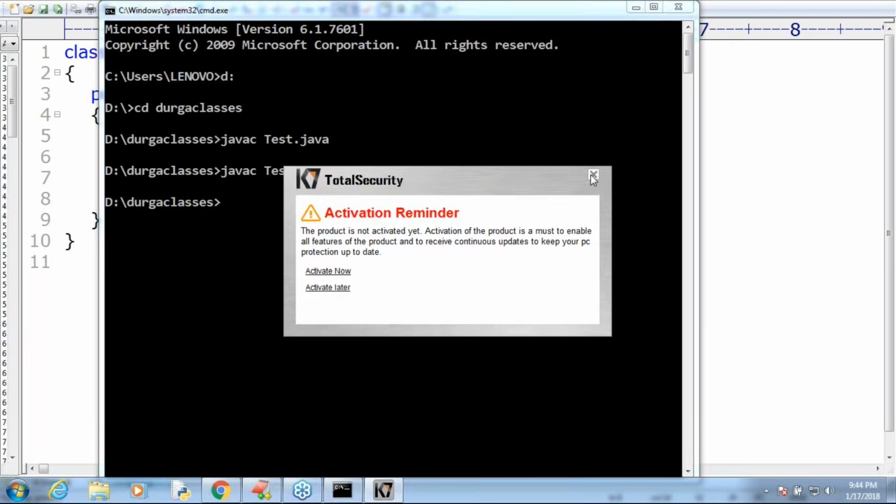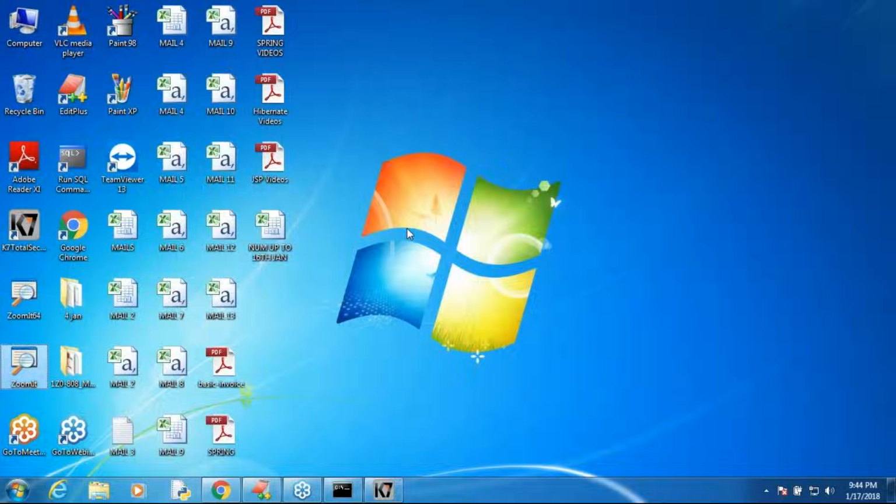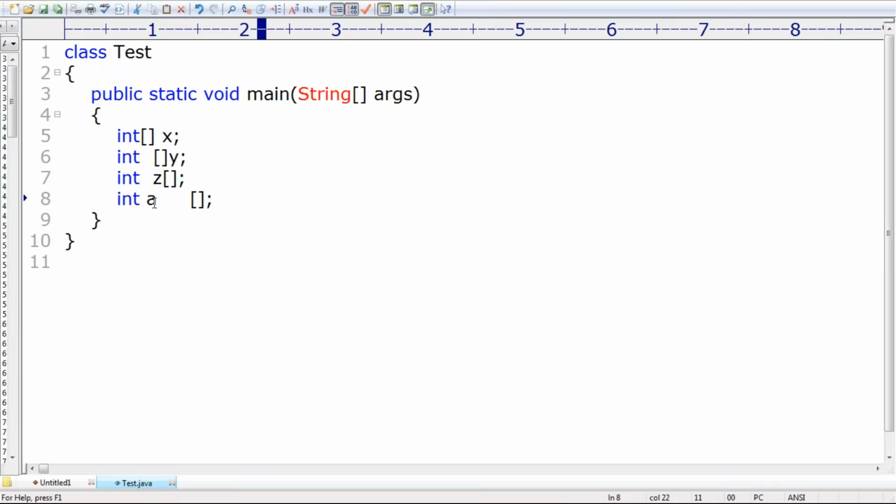The reason is that this space is ignored by the compiler. Are you getting that? This space is ignored by the compiler. Remember that. I hope everyone can understand. So, Shubham, this space is ignored by the compiler. It is exactly the same as this one only. That's why it is valid.